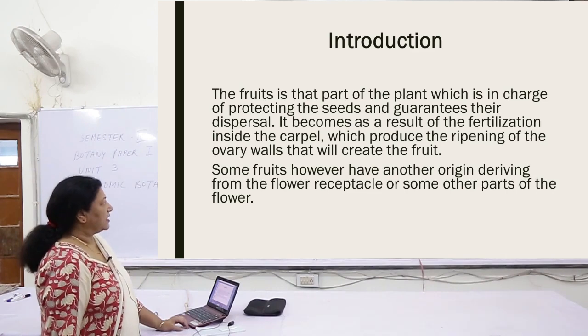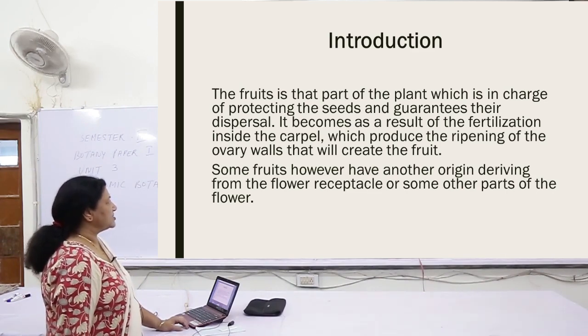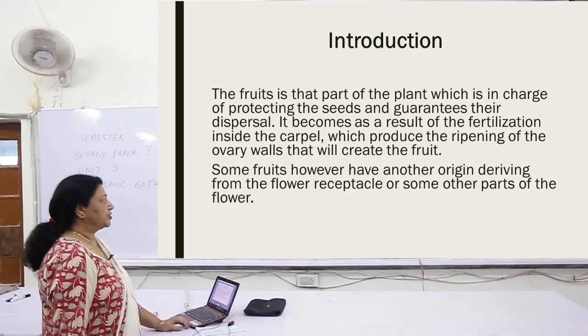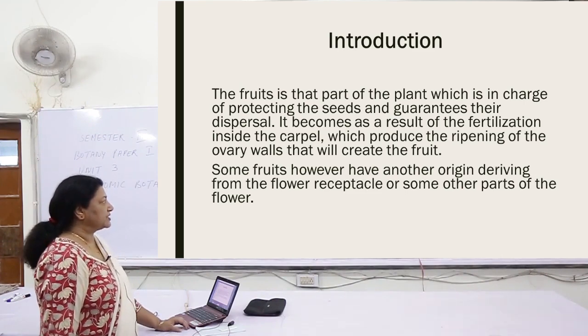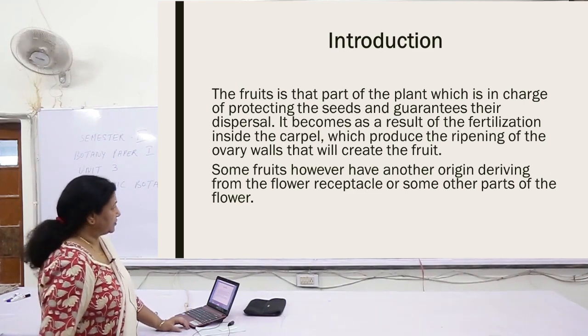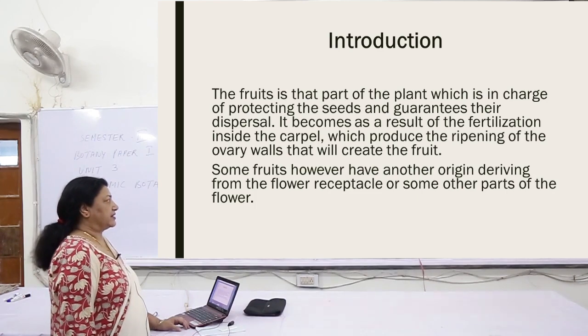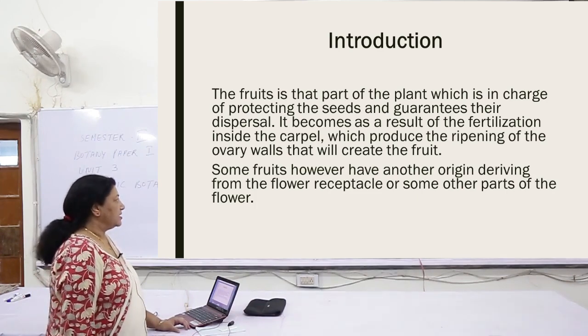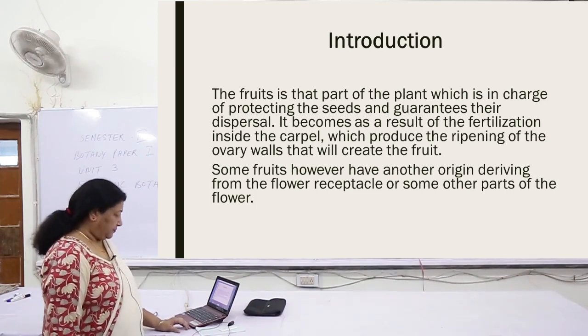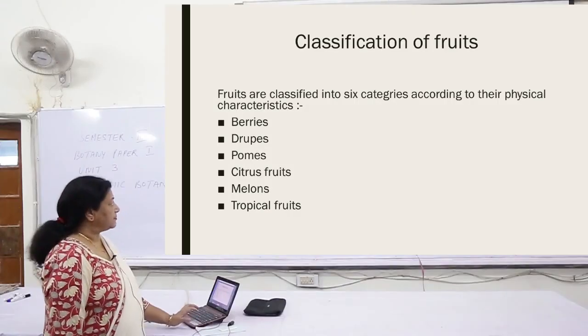It becomes as a result of the fertilization inside the carpel, which produces the ripening of the ovary walls that will create the fruit. Some fruits, however, have another origin, deriving from the flower receptacle or from some other part of the flower.